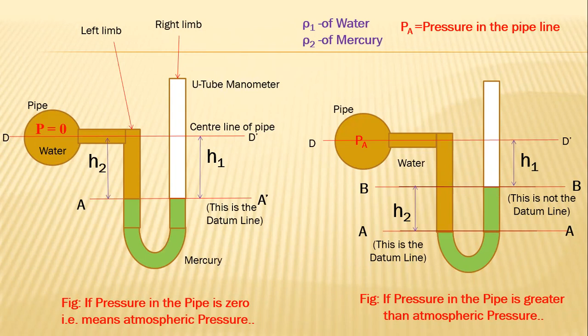If the level of mercury is lower in the manometer, that will be the datum line. So out of these two lines, A dash and B dash, which one is the datum line? A dash is the datum line, correct. If you understood how to mark the datum line in the case of a U-tube manometer, then it is easy to solve the numerical. 50% of the work is finished if you decide where to mark the datum line.